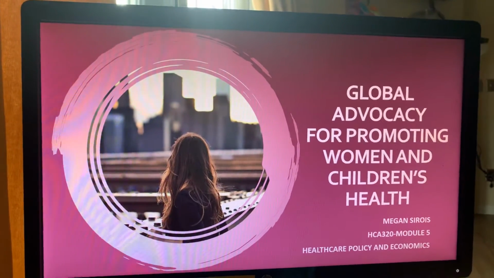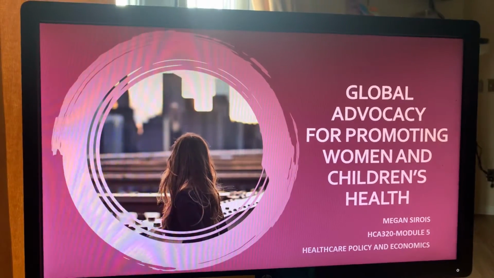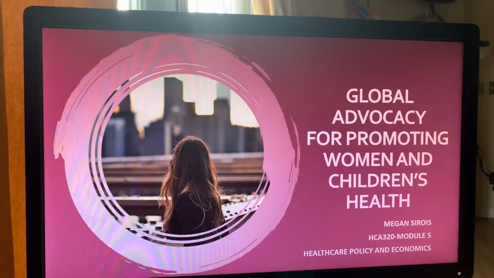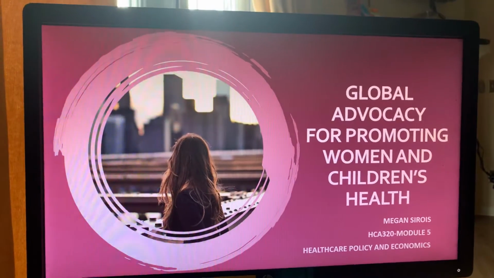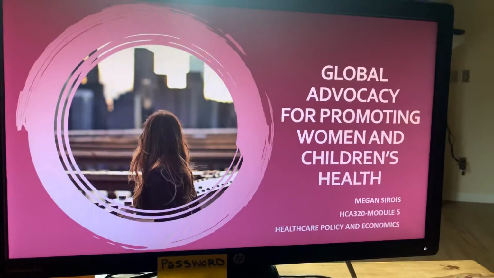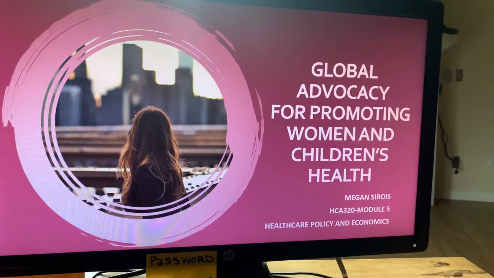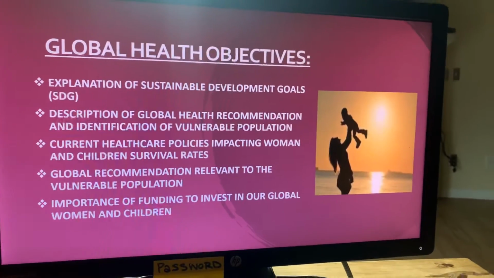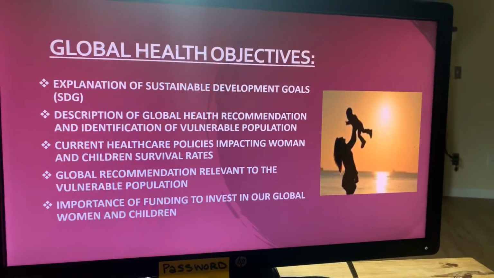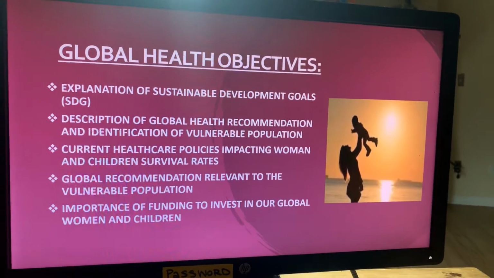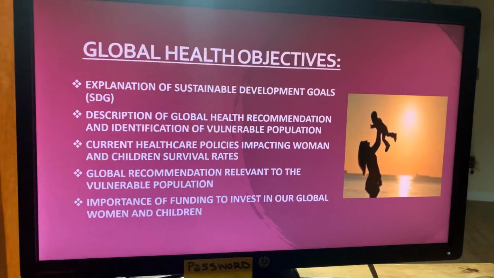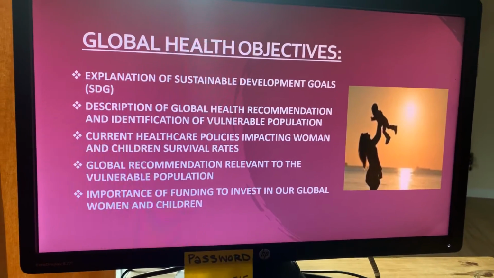Hi, my name is Megan Soroy, and I am taking the class Healthcare Policy and Economics, and I have chosen to do a PowerPoint on global advocacy for promoting women and children's health. The main purpose of this PowerPoint is to look at advocacy for vulnerable people at a global level. The global health objectives.